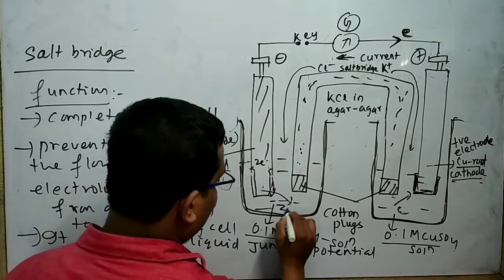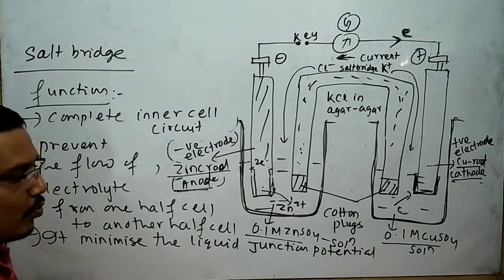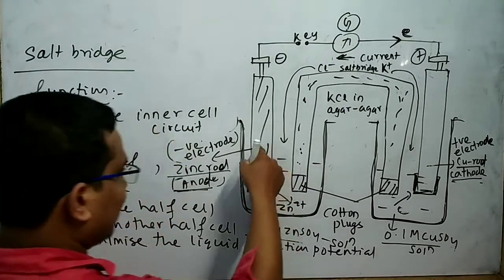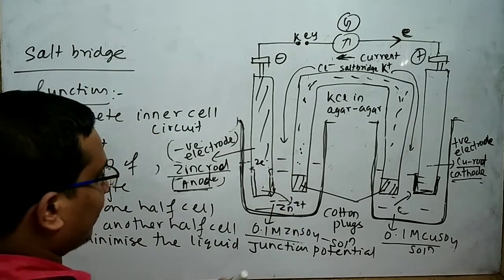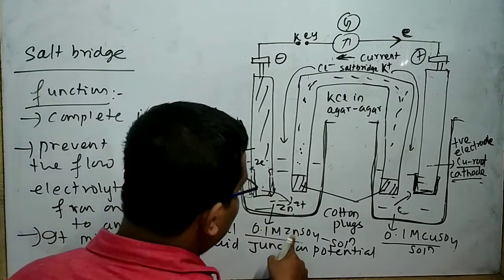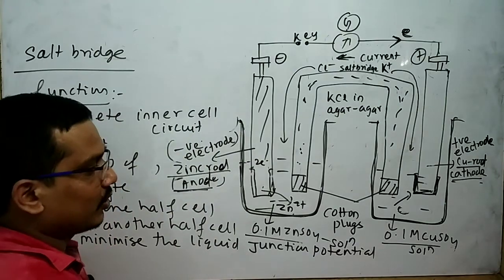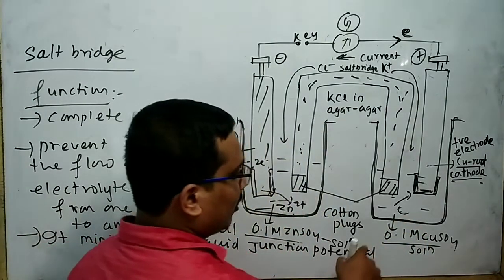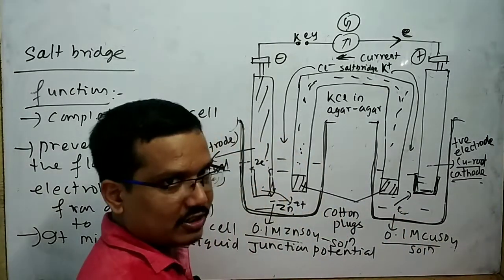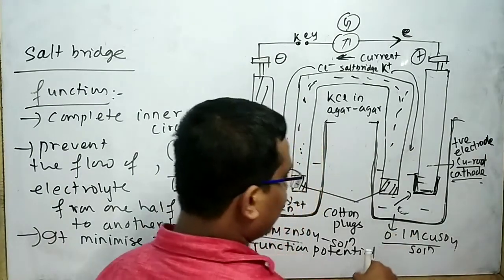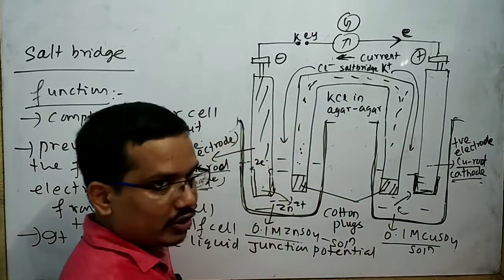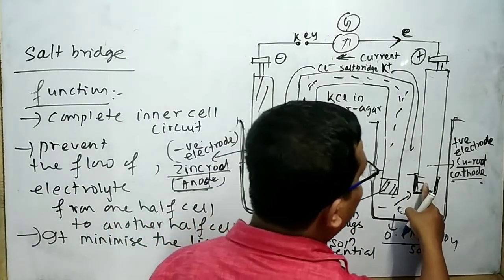After some time, here the Zn2+ ion concentration is more as compared to the SO4 2- ion, because the zinc rod undergoes oxidation and forms Zn2+ ion, and that Zn2+ ion enters the ZnSO4 solution. On the other hand, here the concentration of Cu2+ ion decreases as compared to the concentration of SO4 2- ion, because the Cu2+ ion present in CuSO4 solution undergoes reduction and is deposited at the cathode.